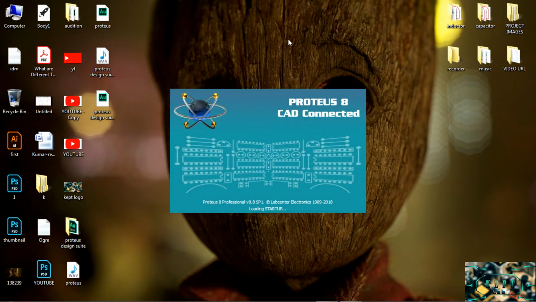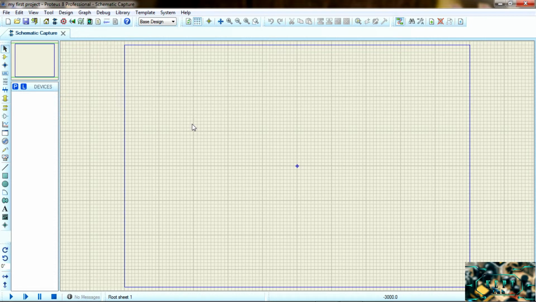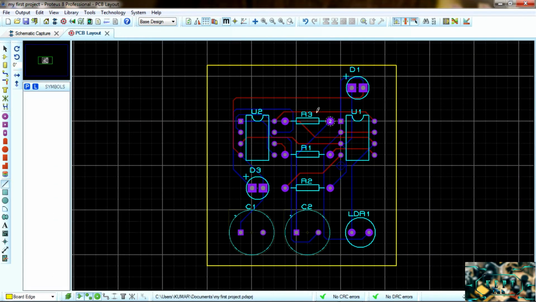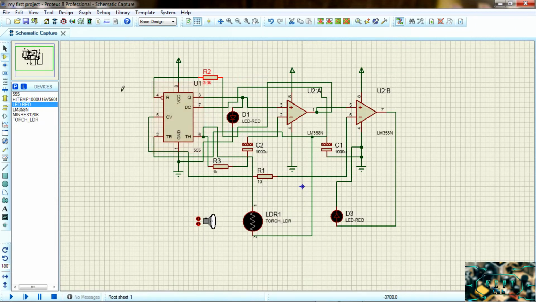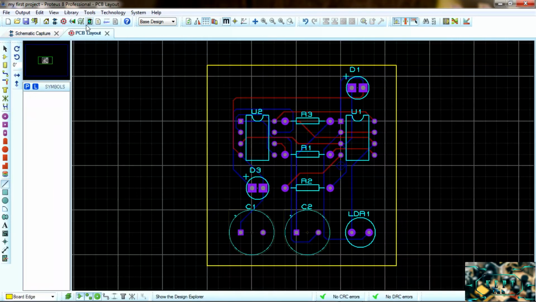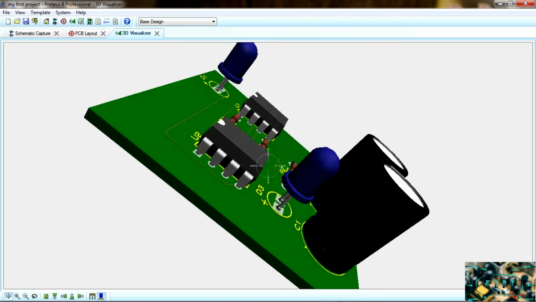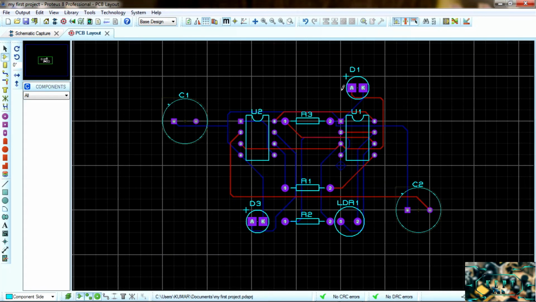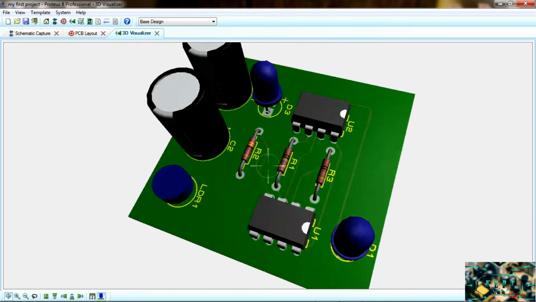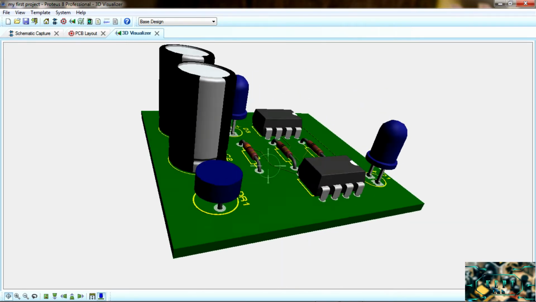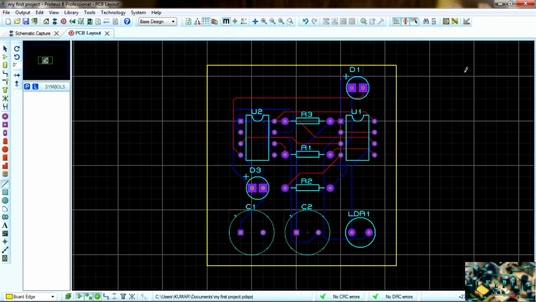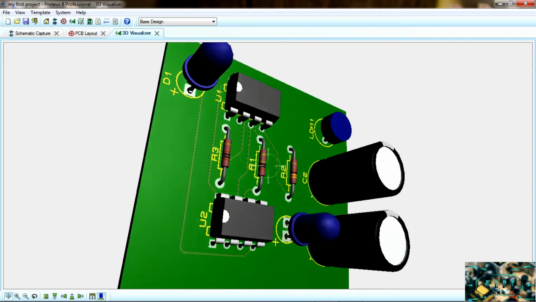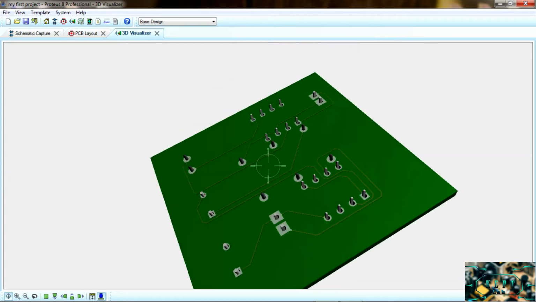In this video, I am going to start a Proteus Design Suite series. It is a PCB designing and simulation software, so you can learn how to create circuits and how to run them, and finally create PCB designs. It also consists of a 3D visualizer and Gerber viewer. So you can use these features to create your own circuit, take it to the next level and create a PCB. Finally, make your own circuit board. So let's get started.